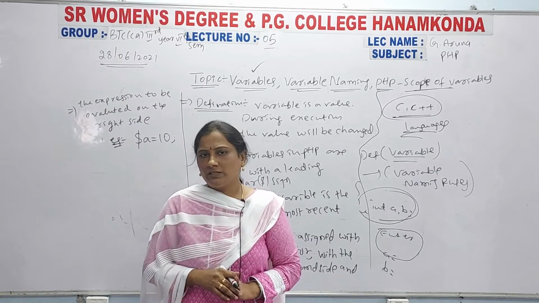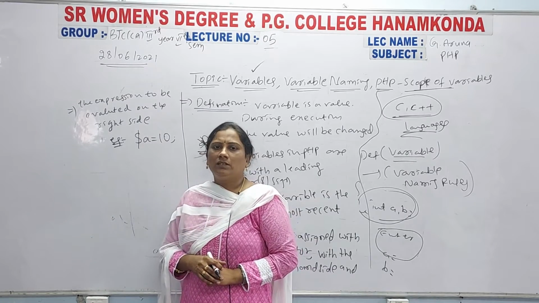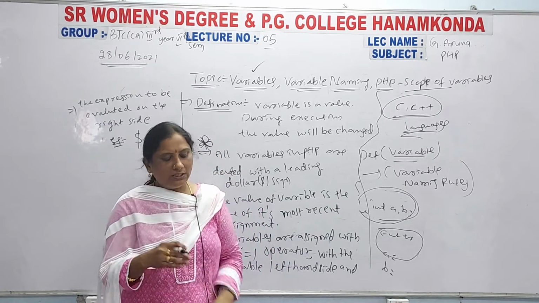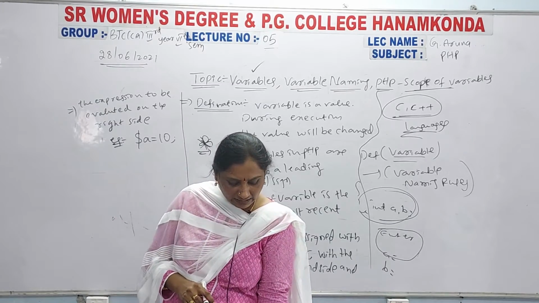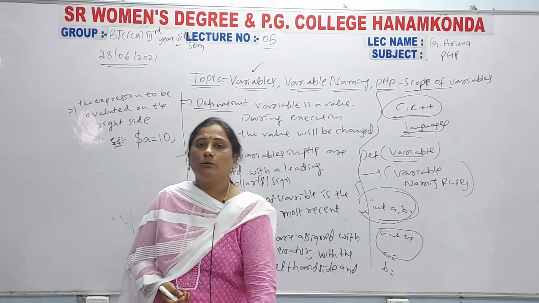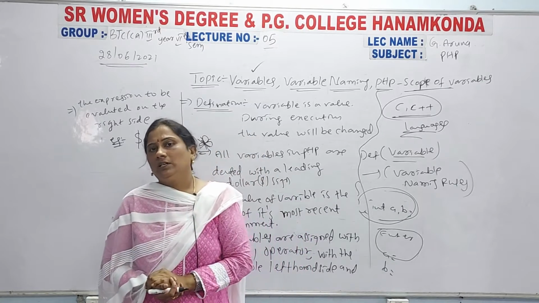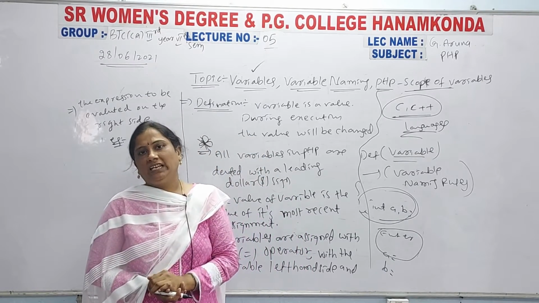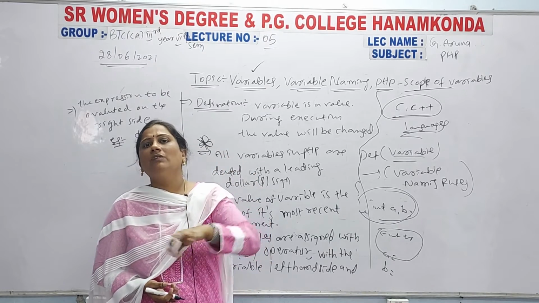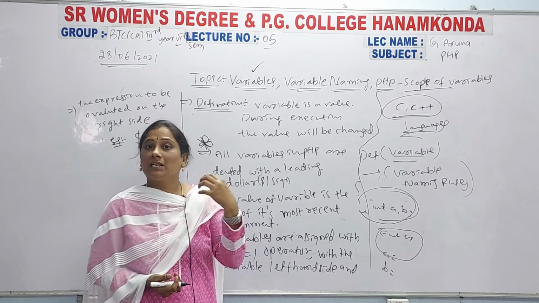Letter means alphabet, like A, B, C, D up to Z. Or you can declare an underscore symbol, then next any character. You know these rules hold for variable declaration in any language, either C language or C++ or Java.